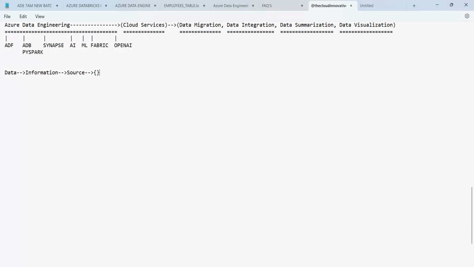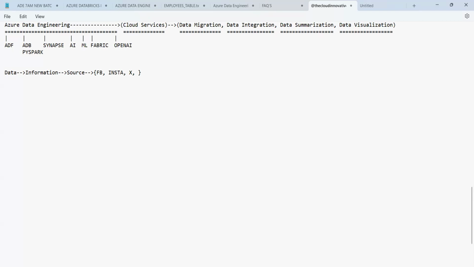We can say we get the data from Facebook. Then we have Instagram, and from Instagram also we get the data. Then we have Twitter, which right now we call X.